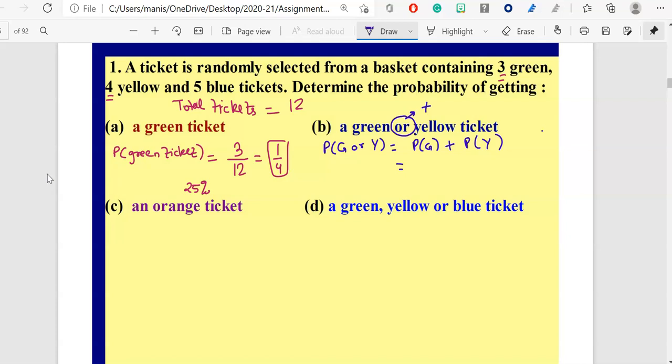Probability of a green ticket, I know my answer is 3 over 12. Now you might ask why I'm not using the simplified form, it's just to keep it easy for myself. Plus, for yellow tickets, total number of tickets is 12. How many yellow tickets are here? 4. So it will be 4 over 12. So when you use your calculator, your answer will be 7 over 12. So 7 over 12 is the probability of getting either a green or a yellow ticket.